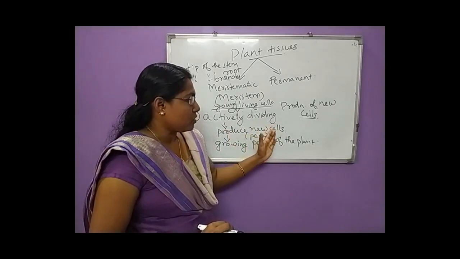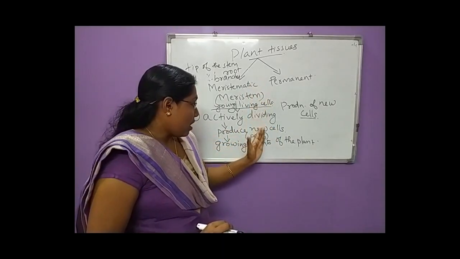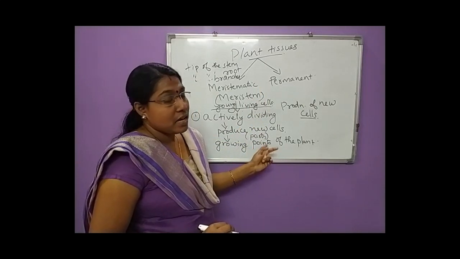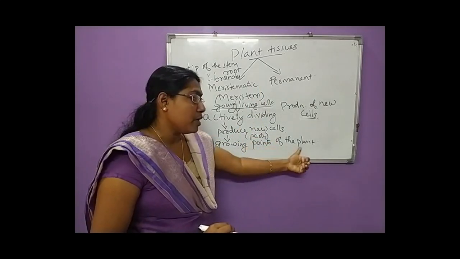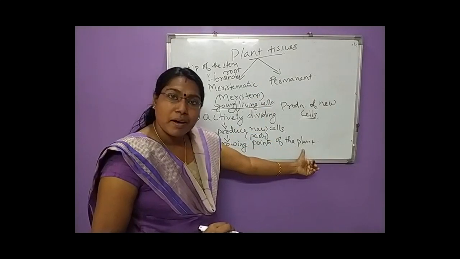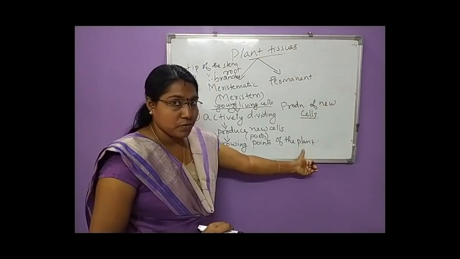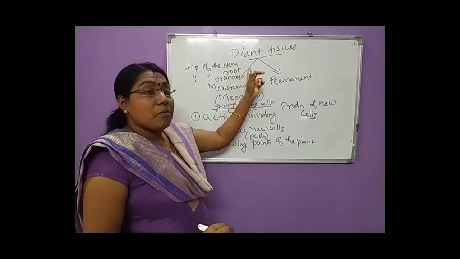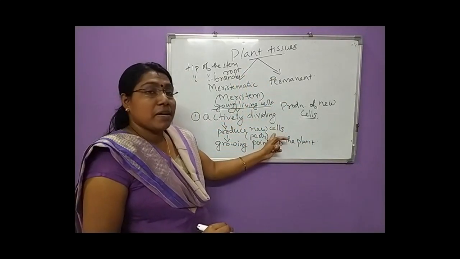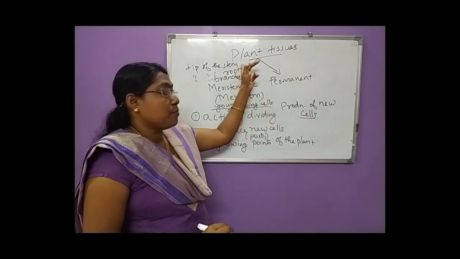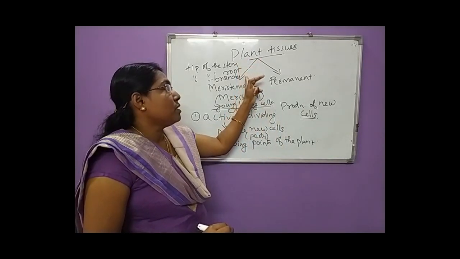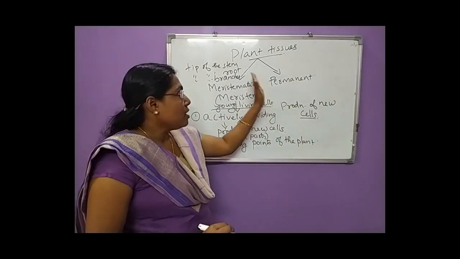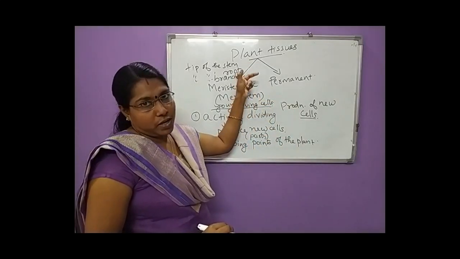That is the main function of meristematic tissues. Then where are these meristematic tissues located? They are located mainly at the growing points of the plants, or growing parts of the plant. Clear? Examples of meristematic tissues: meristem seen at the tip of the stem, tip of the root, and tip of branches. These are the growing points of the plant, where these meristematic tissues are located.